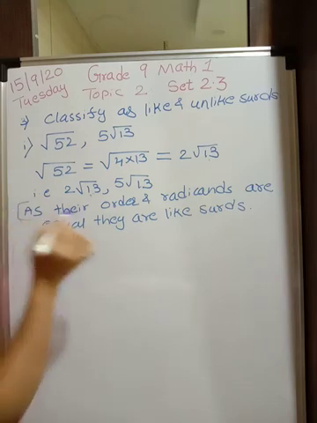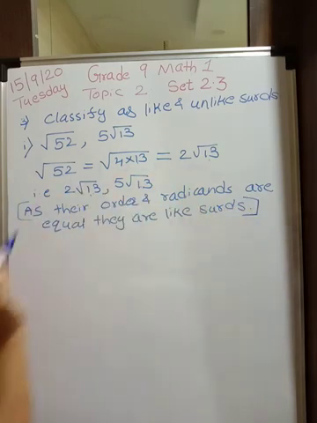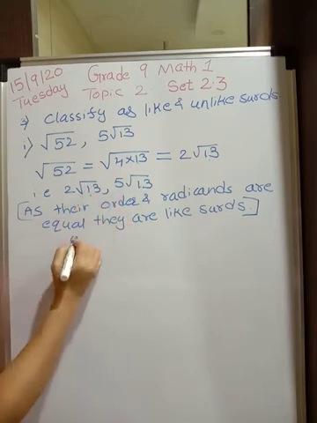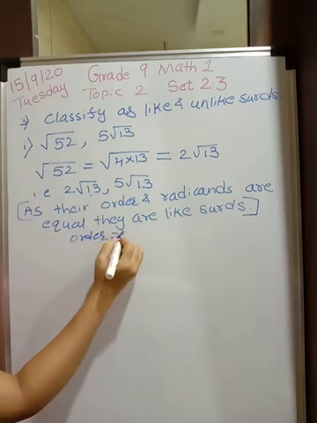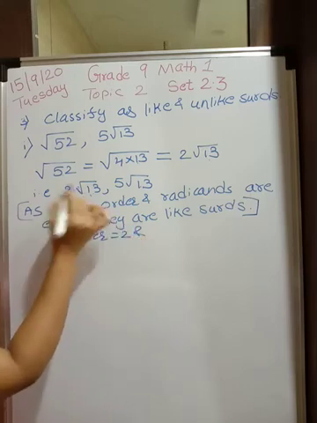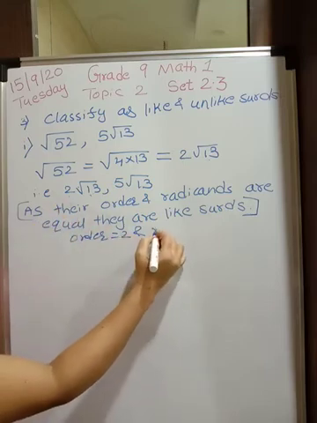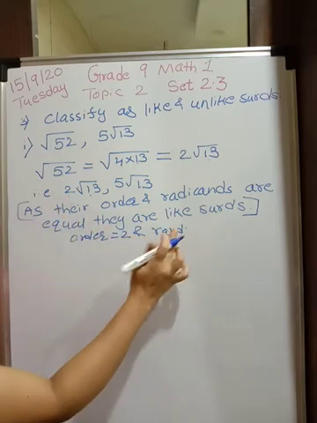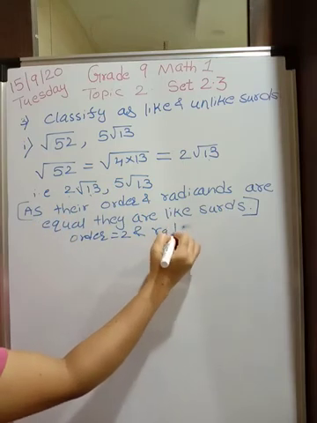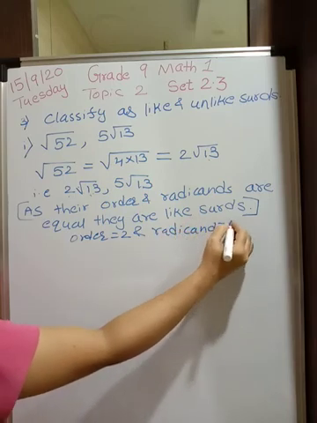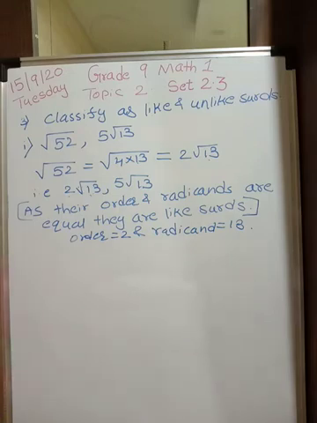I'm not going to write this sentence every time, but you should be writing it in your notebook whenever you get like surds. Write what the order is and what the radicand is. Here order is 2, and 2 means the square root, not this 2. Please mind well. And radicand is 13, and therefore they are like surds. Let's quickly go to the next example.